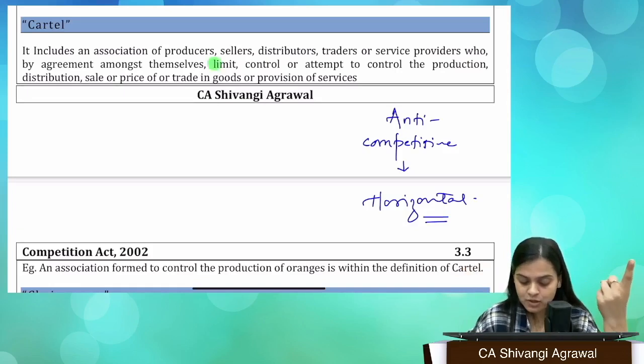You are agreeing to limit, control, or attempt to control production, distribution, sale, or price.